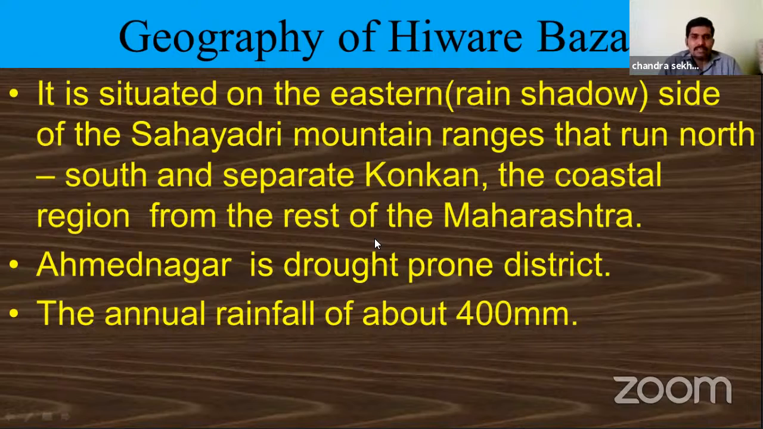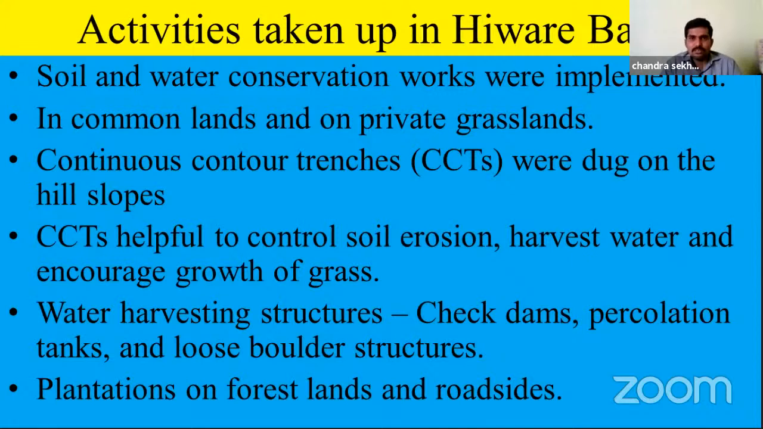That is why the government selected Ivare Bajar for this scheme, because it is in a drought-prone area. Ahmednagar is a drought-prone district facing so much water problem. To overcome this water problem, the government planned to implement the Adarsh Gram Yojana scheme. So what are the activities taken up in Ivare Bajar under this scheme?